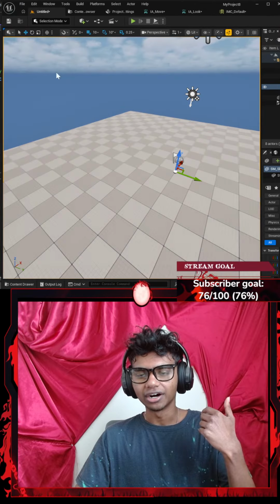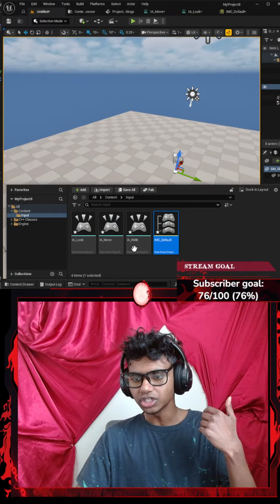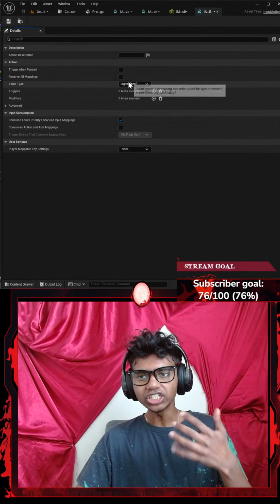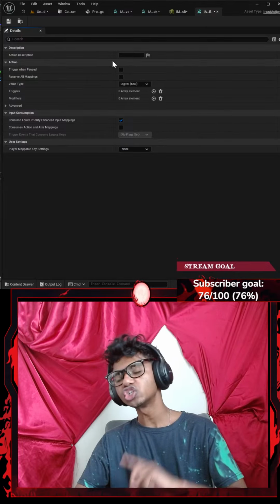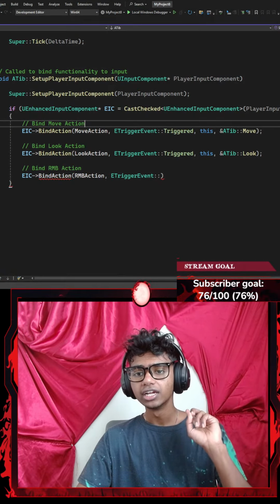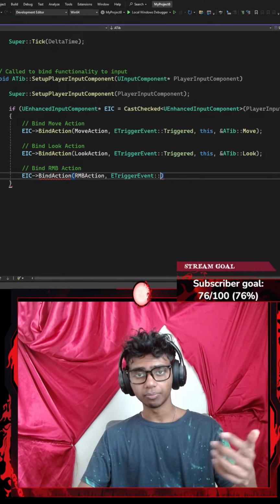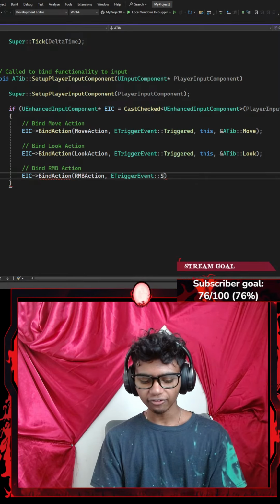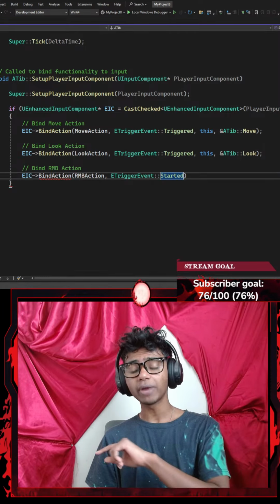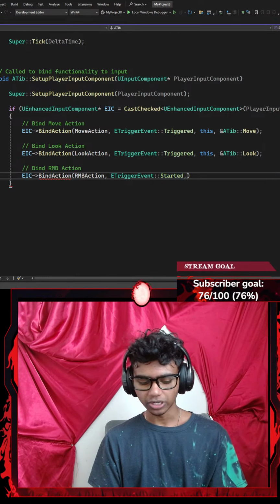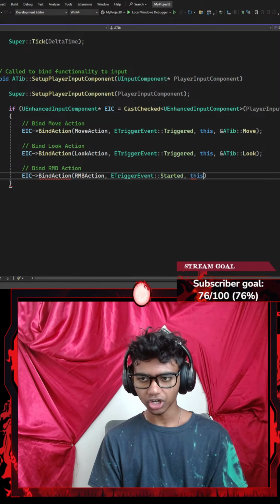So let's go all the way down here to my RMB action. It's set to digital boolean, so it's either going to be set to true or set to false. I'm going to set my RMB action to be true if I click my RMB, so if my trigger has started, that's when it's going to be set to true.